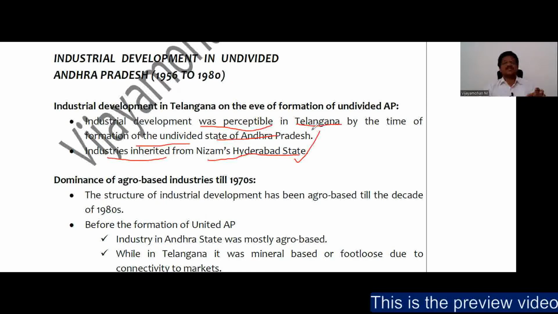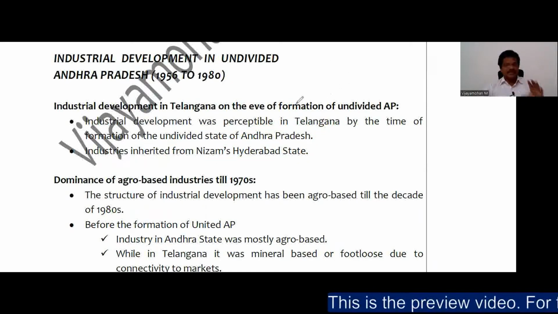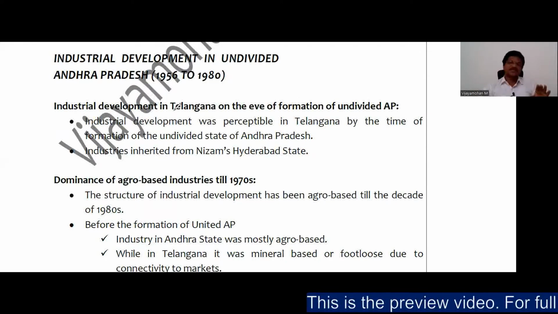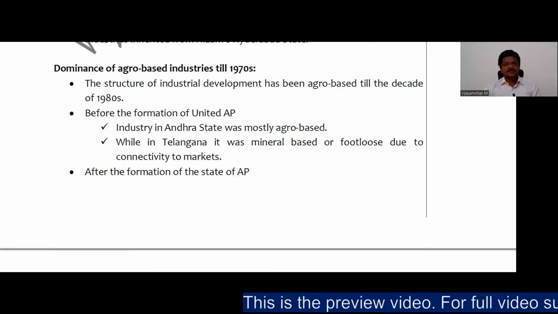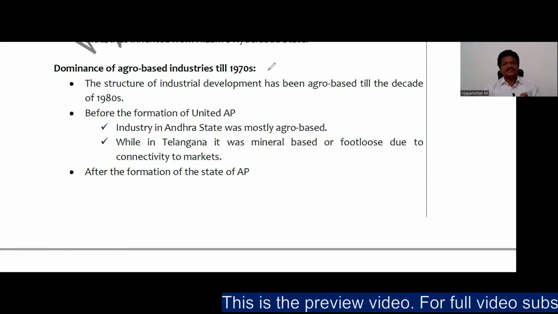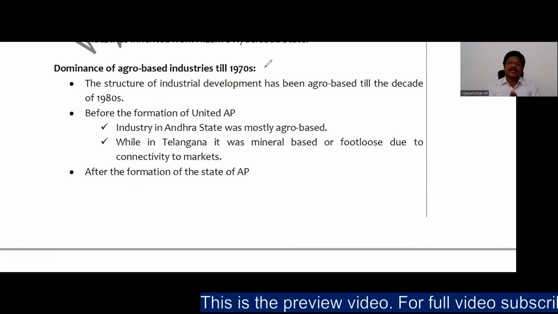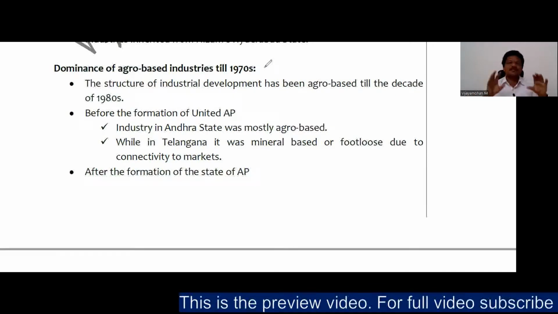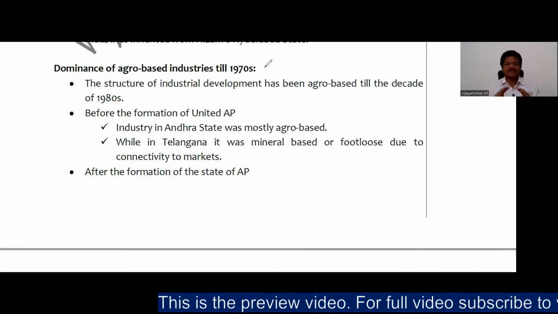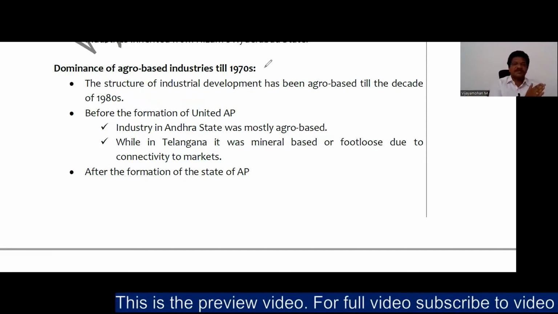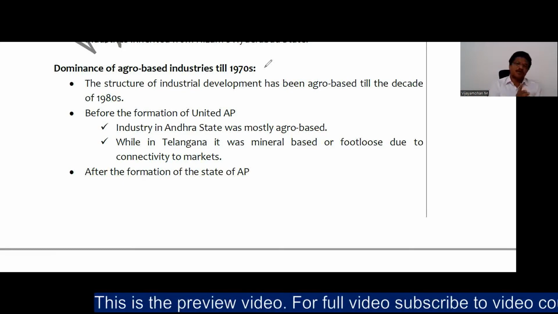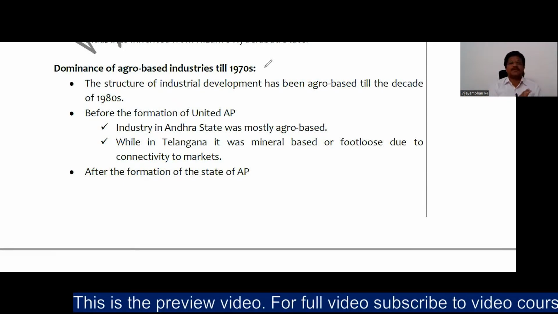There are several industries that were inherited from the Nizam's Hyderabad state. So it is a healthy situation as far as the industrial ecosystem of Telangana is concerned at the time of formation of Andhra, right? Next is the dominance of agro-based industries till the 1970s. In fact, till the 1980s, there is a dominance of agro-based industries in AP as a whole. It has concomitant effects, or corollary effects, on Telangana industrial development also.